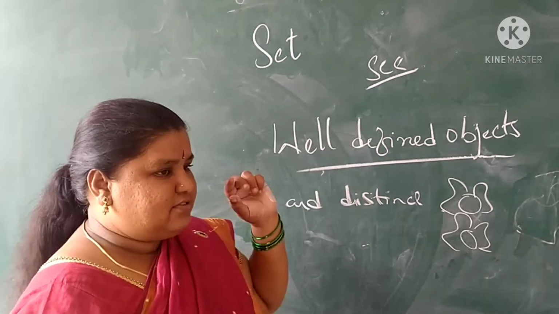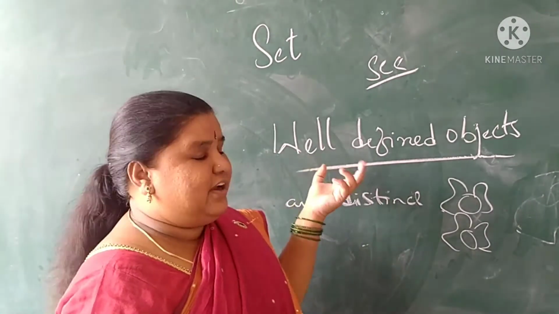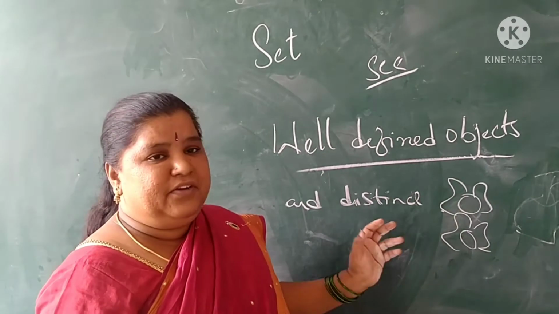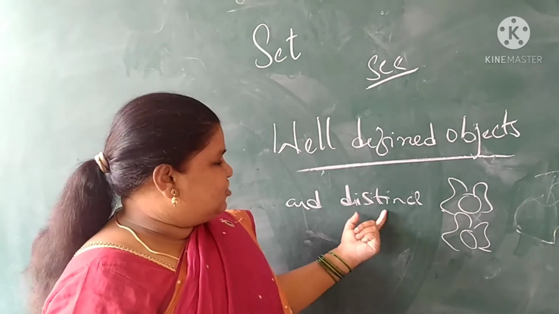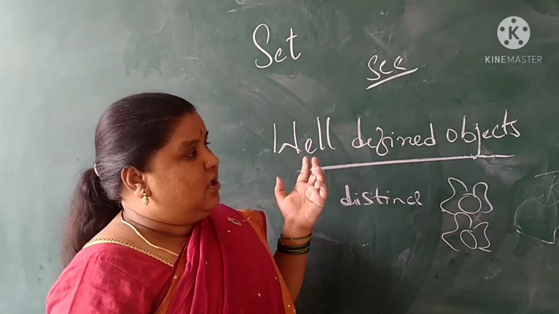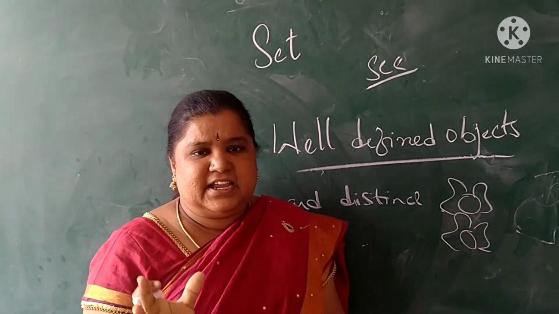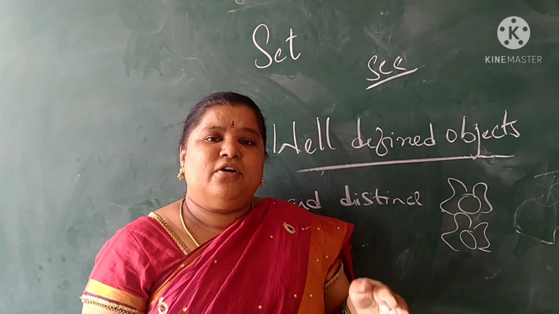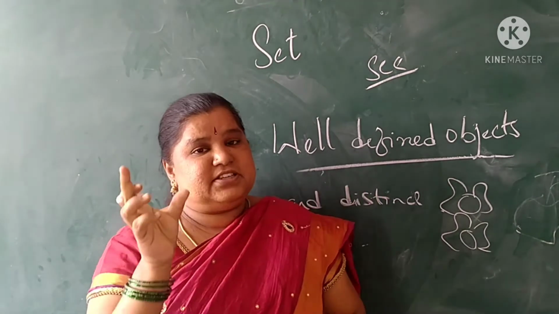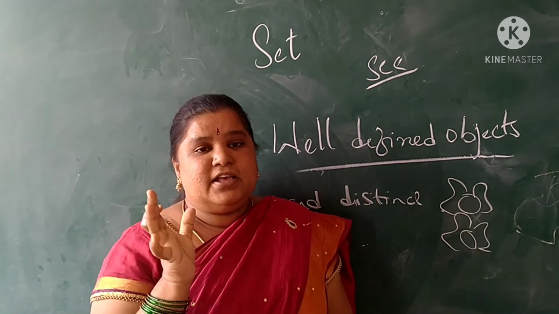They should have some particular, well-defined definition, as well as they should be different from each other. Distinct means different from each other. So then only this is called a set. What is meant by set? Set is a collection of well-defined objects. The well-defined is important.